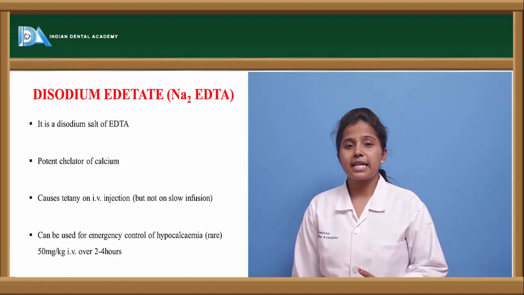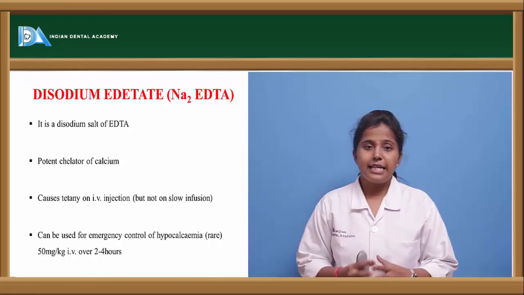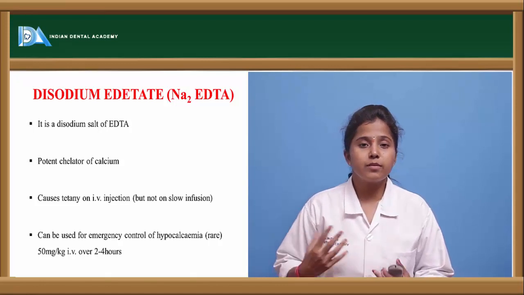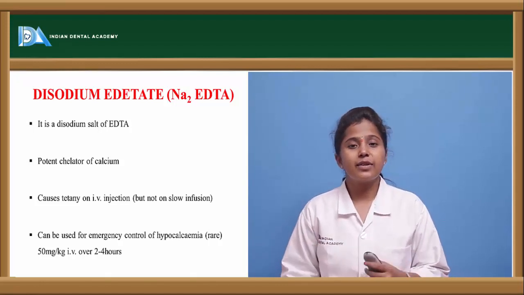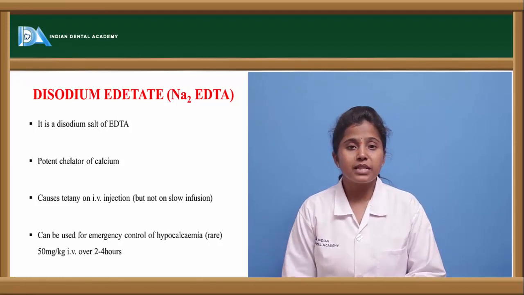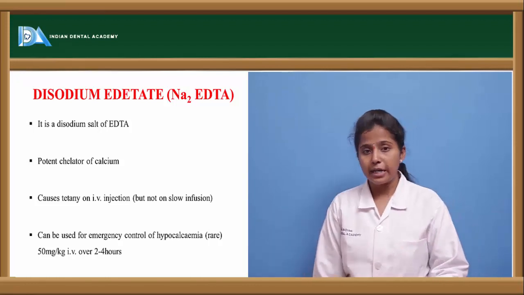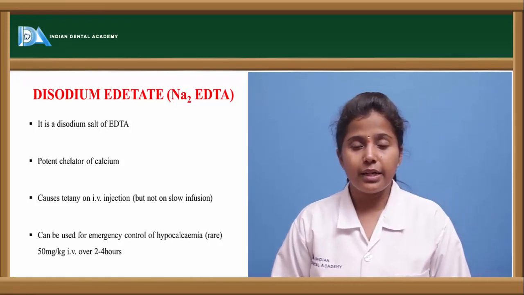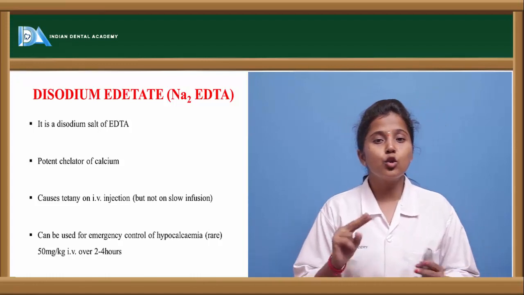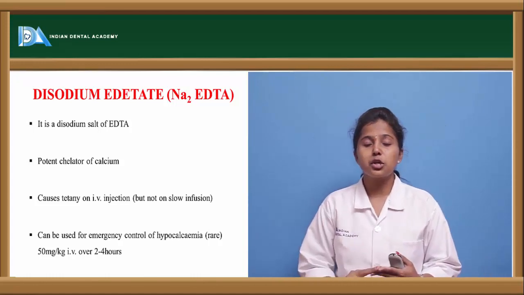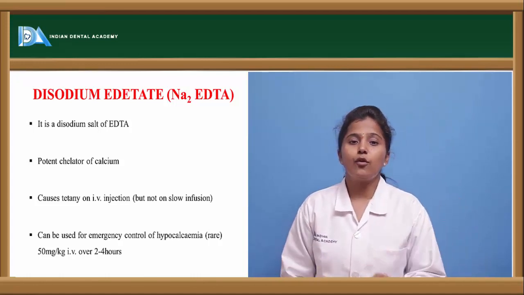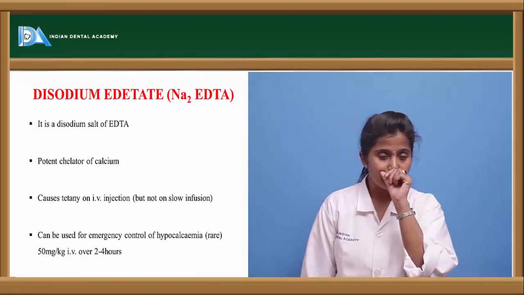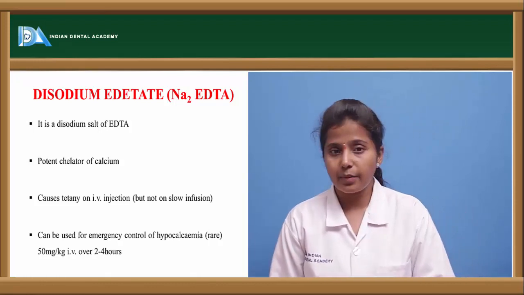The other compound is disodium EDTA. EDTA is a complex structure. When it combines with sodium, it forms disodium EDTA. When the sodium is replaced with calcium, it forms calcium EDTA, or calcium disodium EDTA. So it is a disodium salt of EDTA, with two atoms of sodium combined with EDTA, and it is a potent chelator of calcium because this sodium can be easily replaced by calcium,